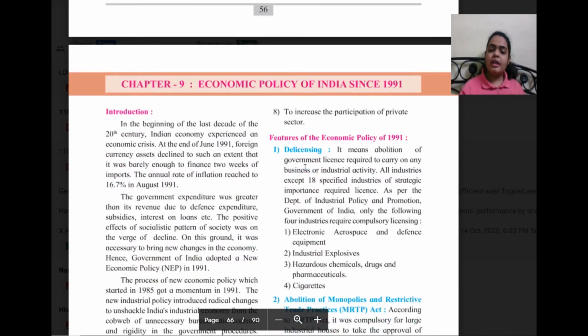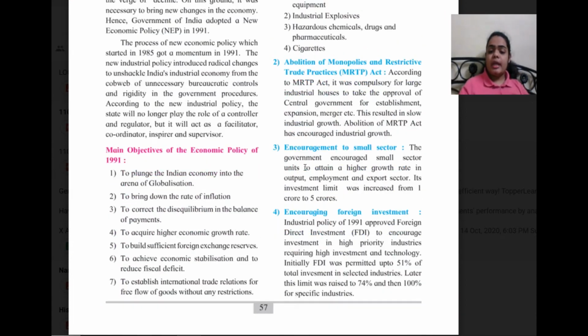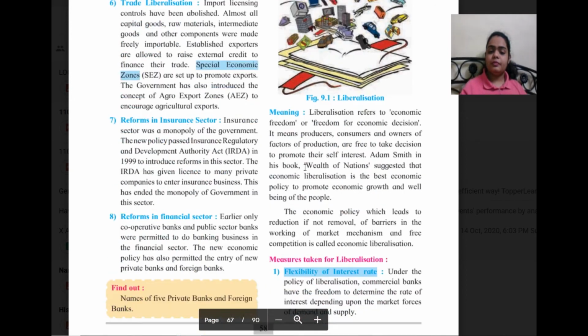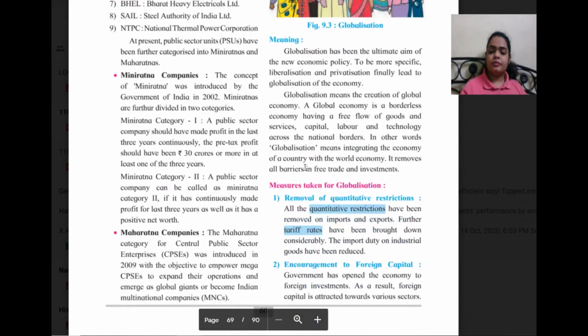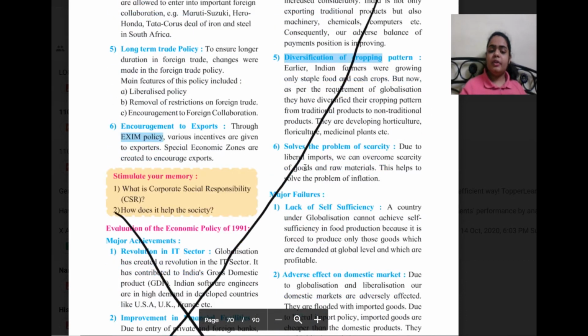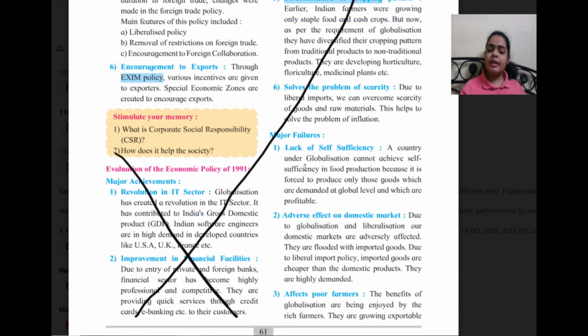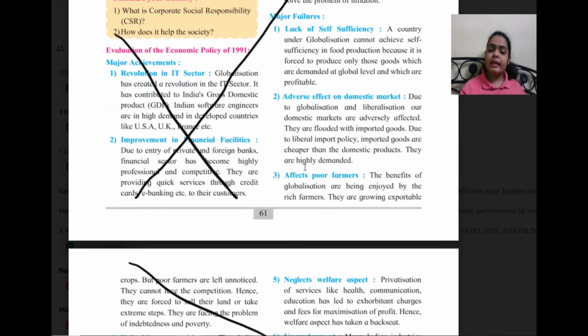Then next, chapter 9, Economic Policy of India since 1991. In that, the evolution of economic policy 1991, this entire concept has been removed from page 61, the first part and the second part.